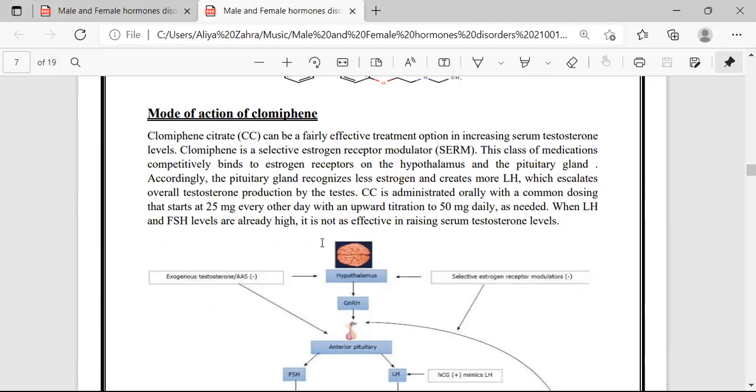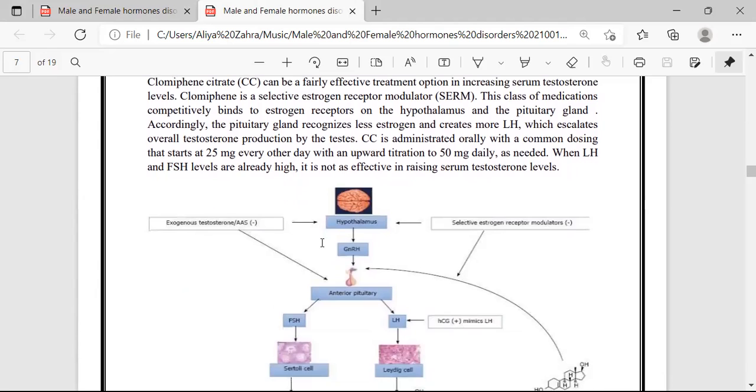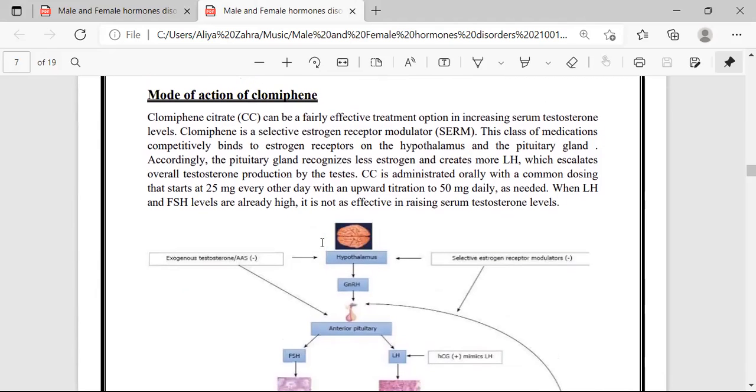Clomiphene is a selective estrogen receptor modulator. This class of medications competitively binds to the estrogen receptors on the hypothalamus and the pituitary gland.